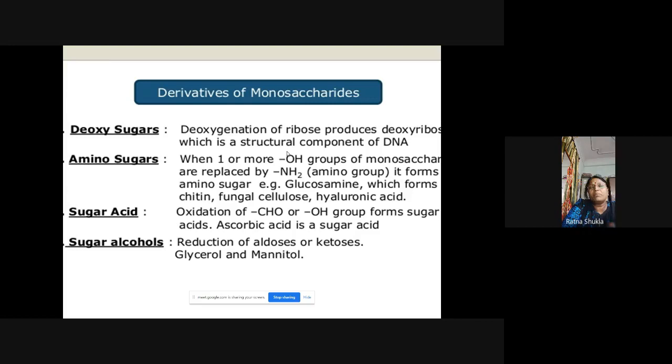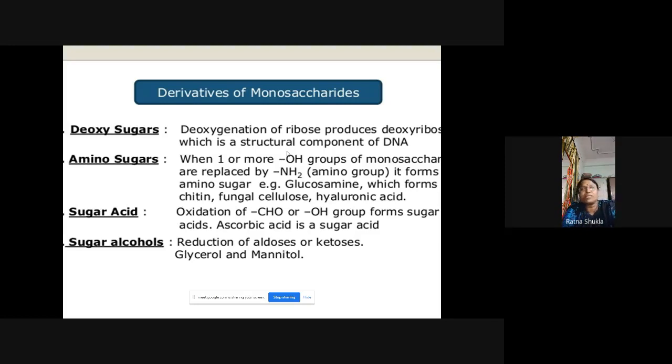When the OH group in a monosaccharide is replaced by an amino group, NH2, it is converted into an amino sugar, like glucosamine, which forms chitin, fungal cellulose and hyaluronic acid.